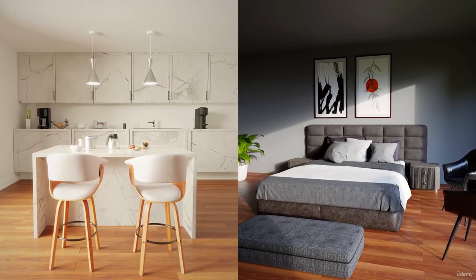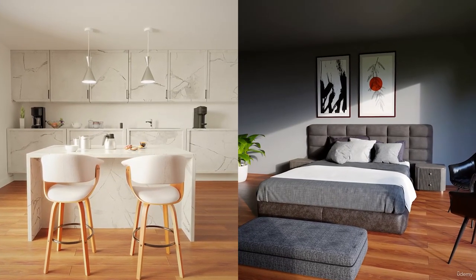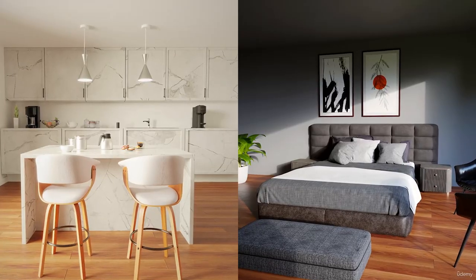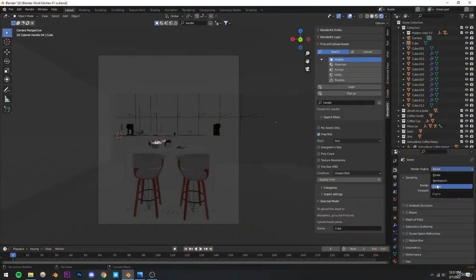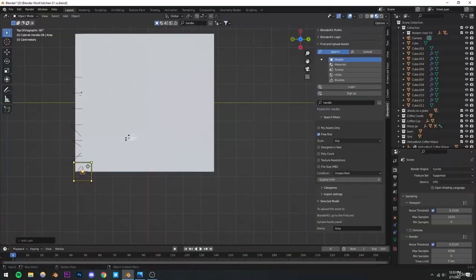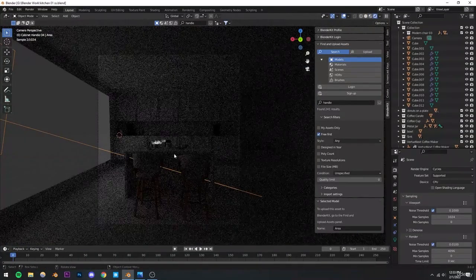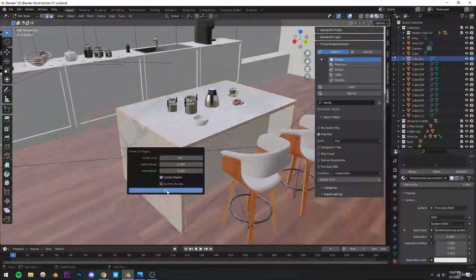Welcome back to my brand new Blender course in which we will learn how to make these amazing realistic interiors or architecture visualization renders if you want to call them that. Now this course is extremely easy and is made for Blender beginners who have very little experience. However, you will be expected to know the basics like navigating the viewport, using the scale tool, rotate tool, move